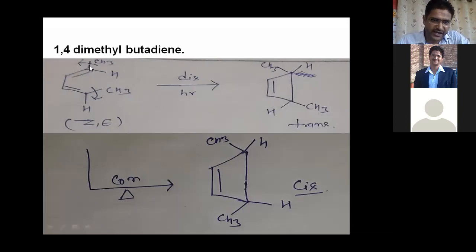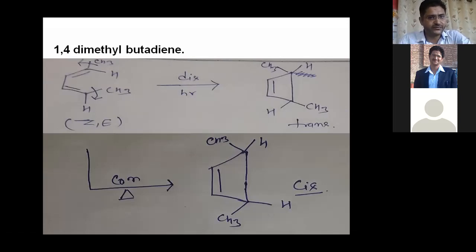Now you can see that when one rotates in the left-hand direction, or anti-clockwise, and the second rotates in the right-hand direction, or clockwise, what will be the final product? The final product is trans, right? Because this CH3 rotates in this direction, and this CH3 comes here from this position to this position. So only the trans product is produced when the condition is photochemical.